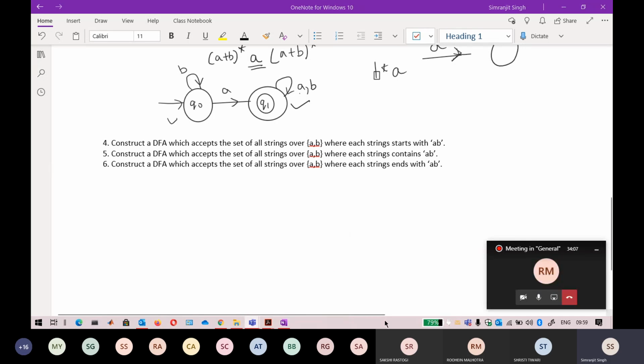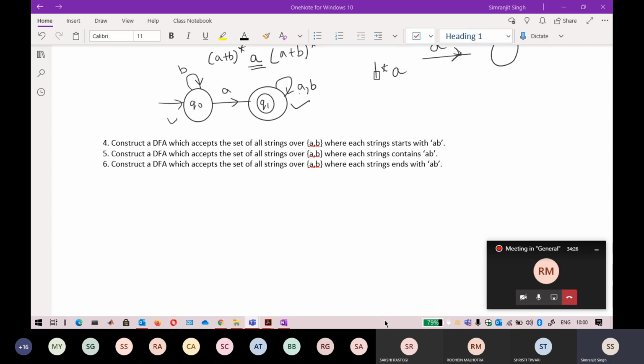Okay, so I think most of you are getting it. If you are drawing it right now, you can make mistakes, so don't worry about it. Again, there can be different automatas that are different from the automata that I have drawn.